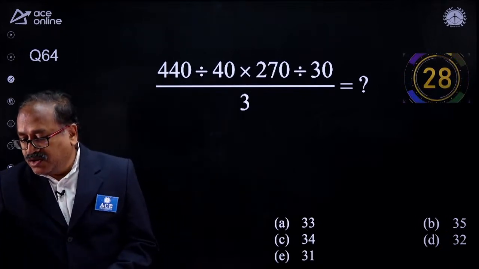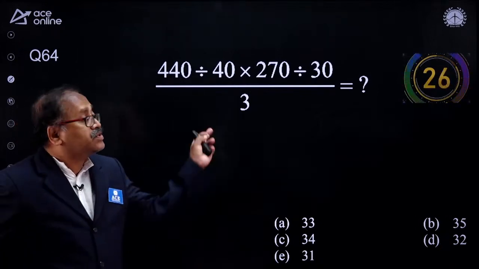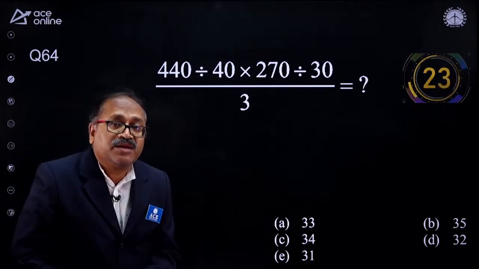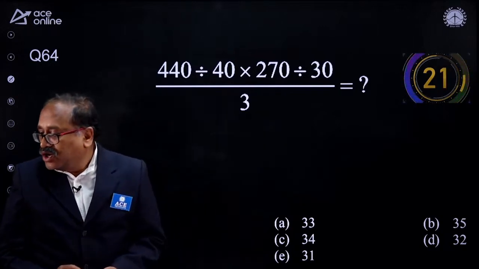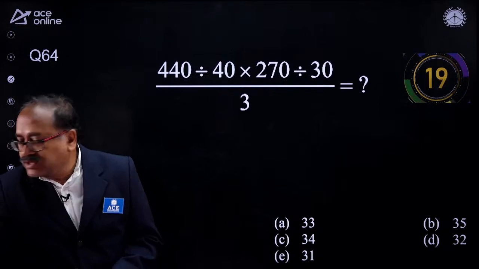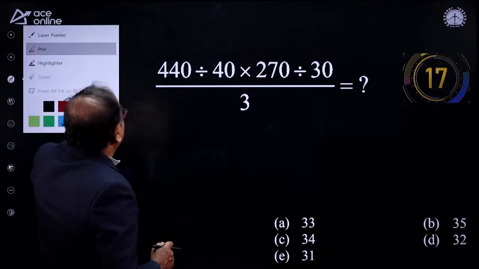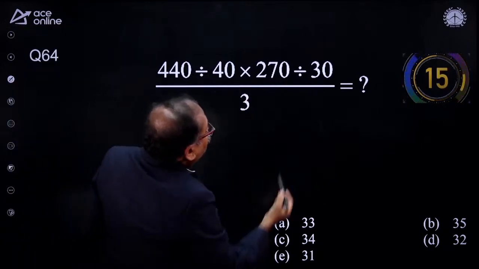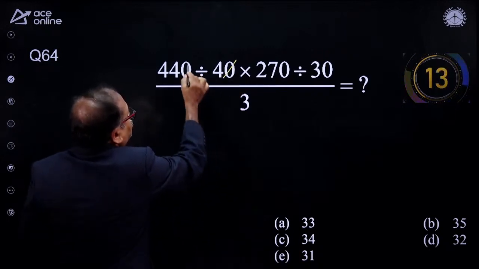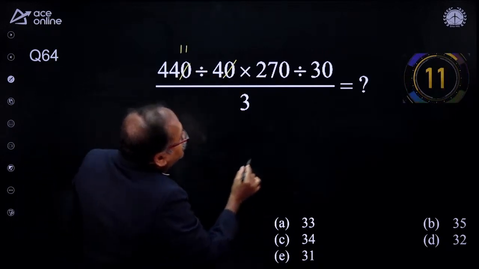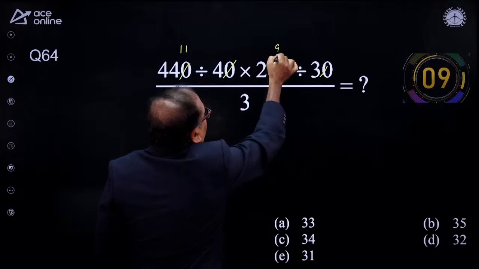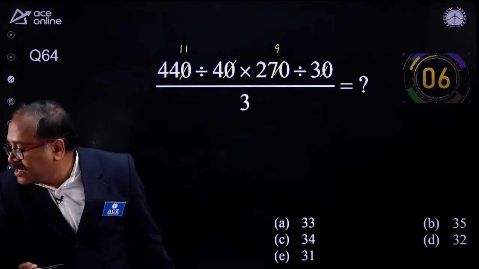This is the last question. After that, again, the arithmetic 5 questions are there. Okay, come on. What is the answer for this? So how do I answer this question here? First I will go for the division here. I notice that the division is nothing but 11 here, and the division is nothing but 9 here. The rest part you know. Come on, answer the question.